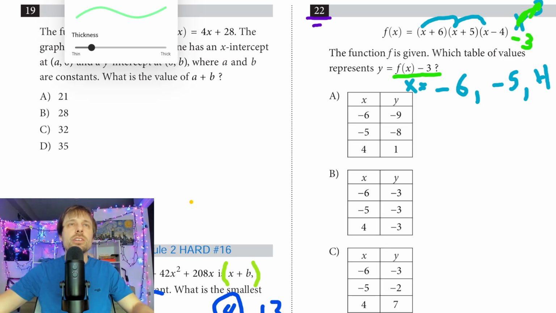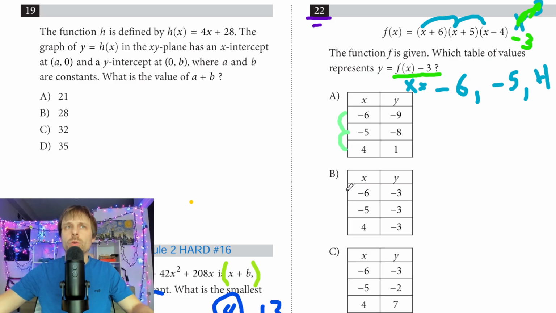And then if you glance at your answers, you'll notice a little pattern here. -6, -5, 4, -6, -5, 4. Those are my solutions. What was I getting for my solutions before this -3 translation? It should have been 0, 0, and 0. But as soon as it's -3 at the end, it should turn into -3, -3, and -3.